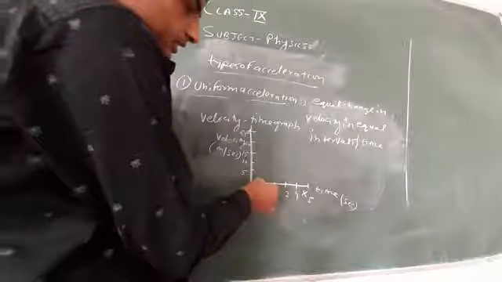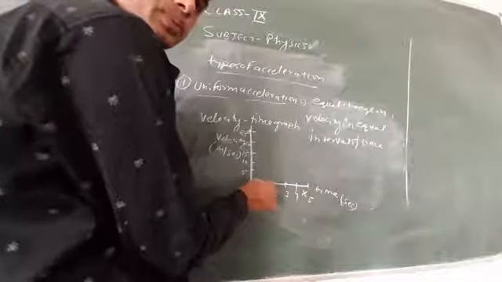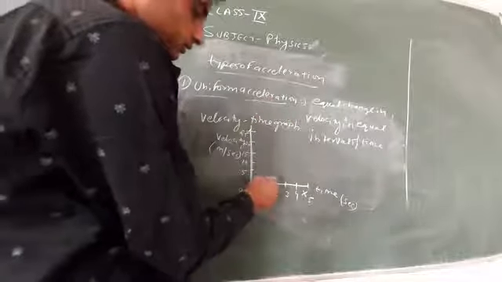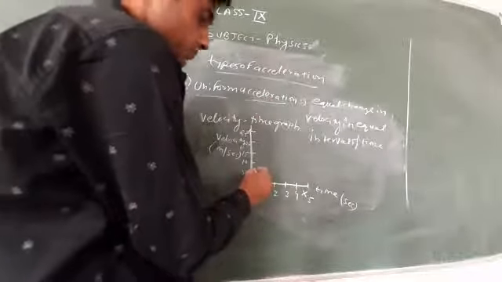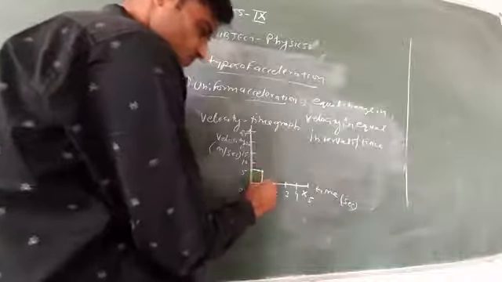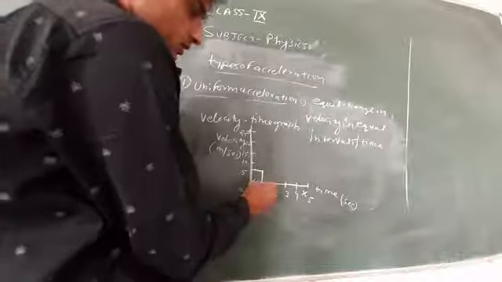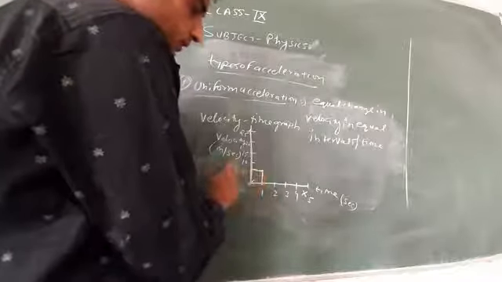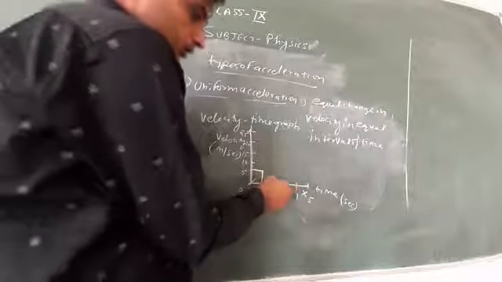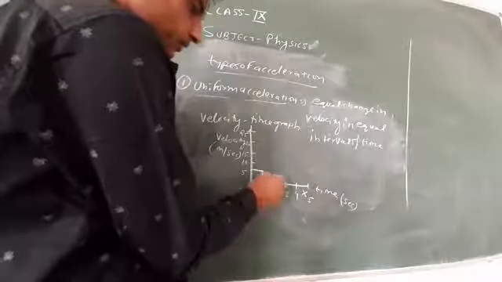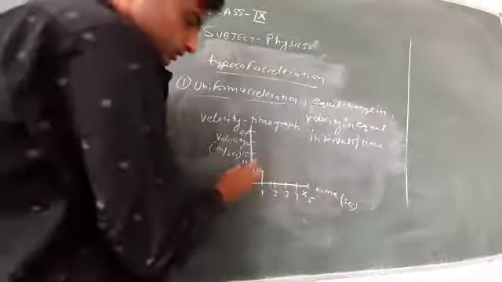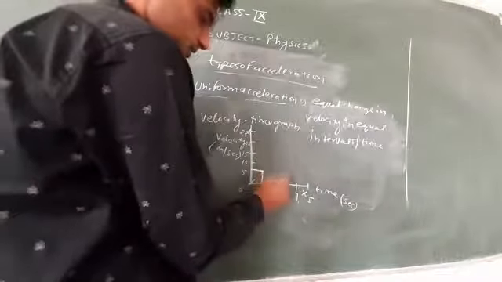Let in 1 second the velocity of the car change by 5 meter per second. After 1 second, the velocity of the car becomes 10 meter per second.